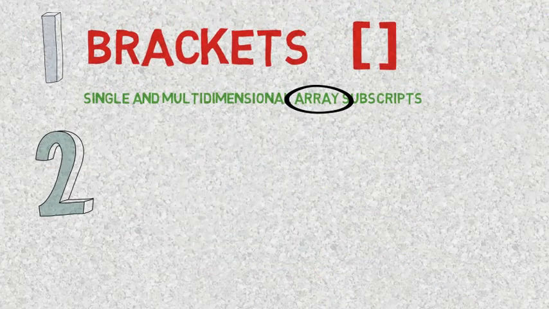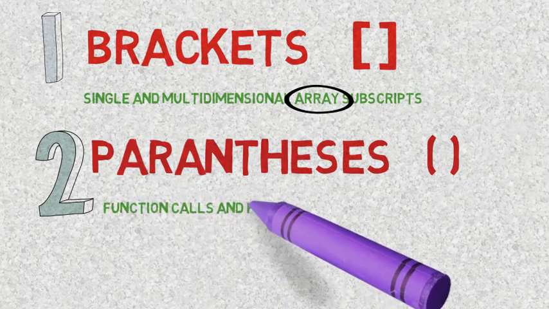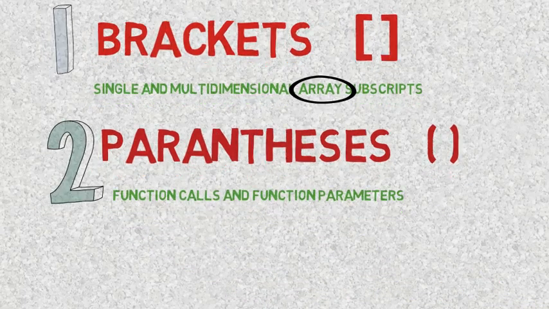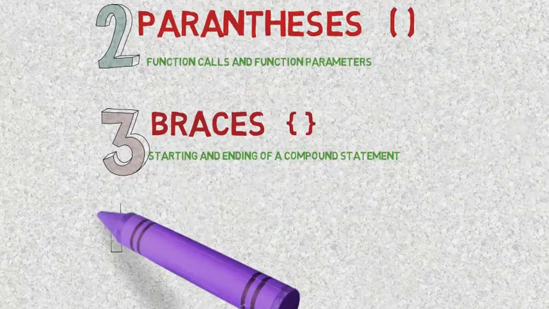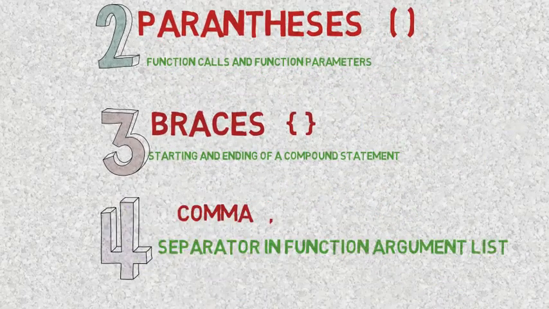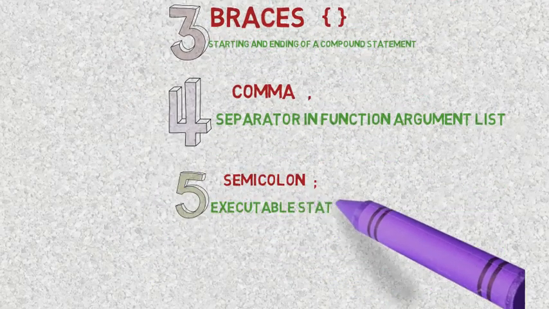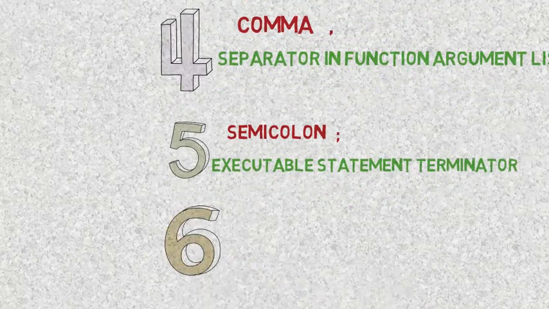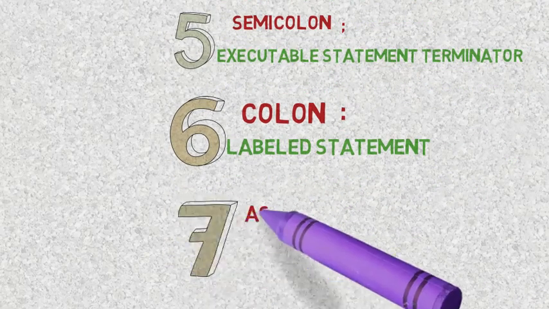Then we have parentheses for function call and parameters. Functions again is a huge topic. Then braces for starting and ending of a compound statement. Comma, separator in function argument list. Semicolon, executable statement terminator. Colon for labeled statement.